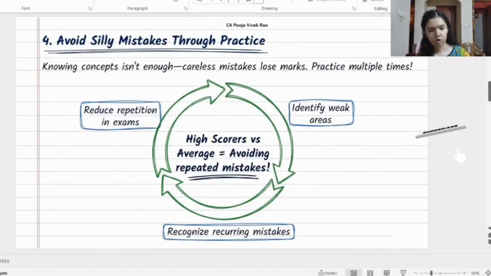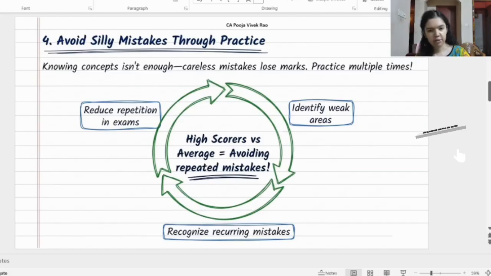And then it was also noticed that many students know the concept, but they still lose marks due to careless mistakes. The only way to reduce these errors is practice. So avoid silly mistakes through practice. Practice writing each type of question multiple times. When you repeatedly solve the problem, you identify your weak areas. You recognize your recurring mistakes.